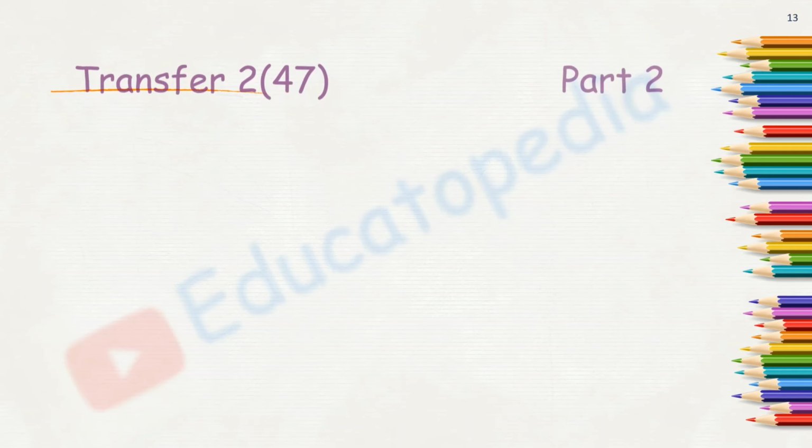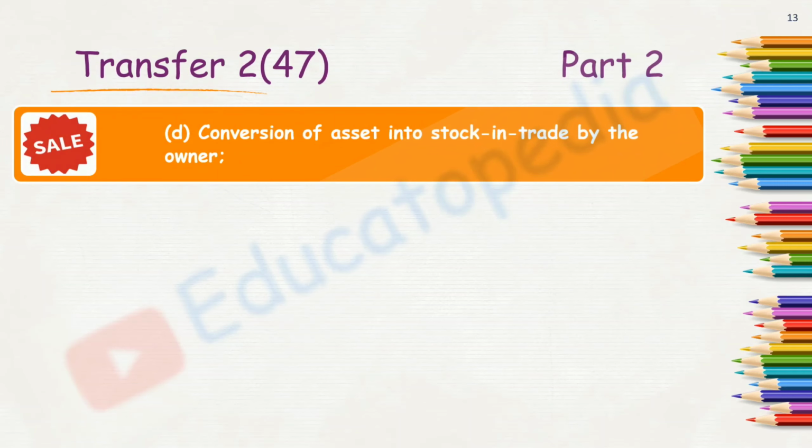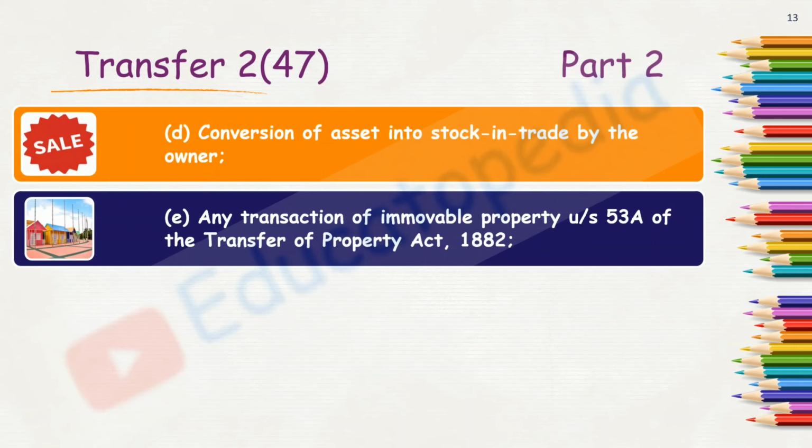Next items in the definition of transfer are conversion of asset into stock in trade by the owner. That is, initially it was my asset and today I have started dealing into the asset or similar items. Then I convert my asset into stock and then I start dealing into it, start trading into it. Then it becomes my transfer as per the definition. That event is termed as a transfer then.